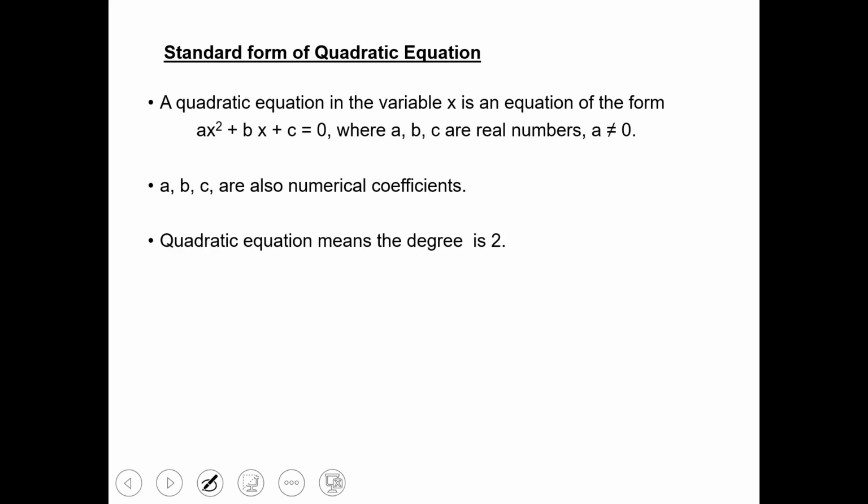And quadratic equation means the highest degree of the equation is 2. This equation can also have two roots or two zeros. Roots and zeros are synonymous words.